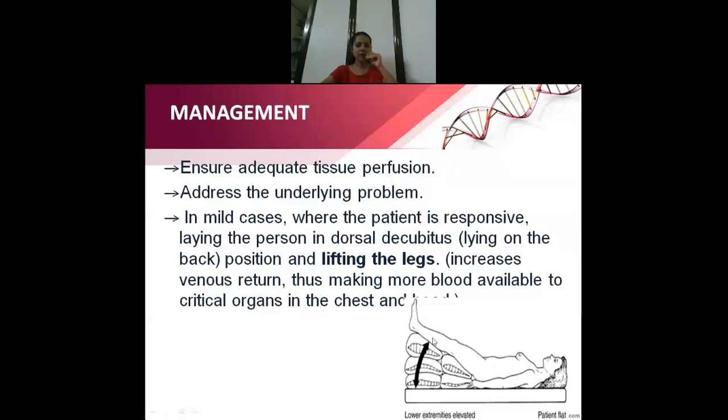So what will happen is, usually when you do this, there will be adequate venous return to the heart. When you do this position, adequate venous return is there to the heart. That is the main reason you give this position.